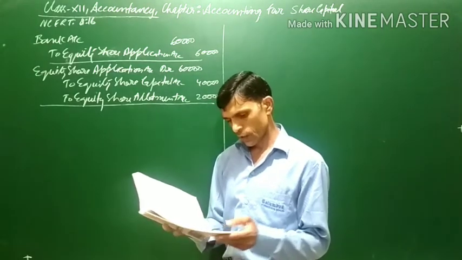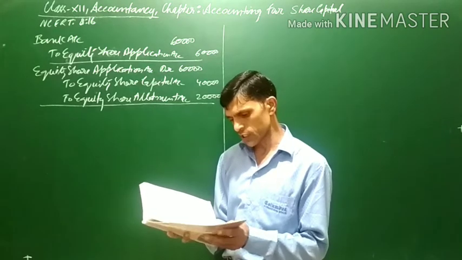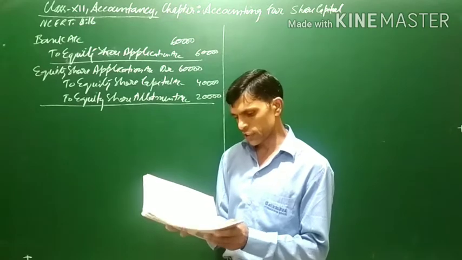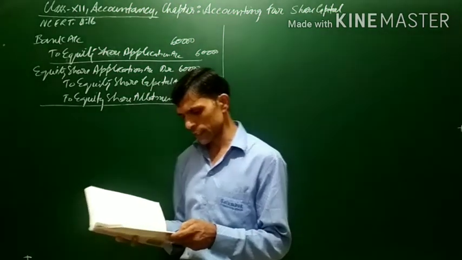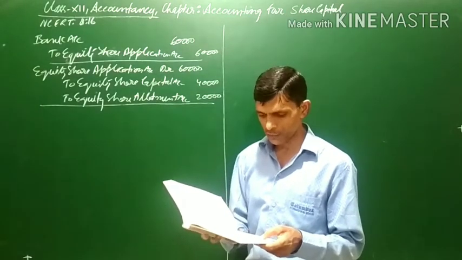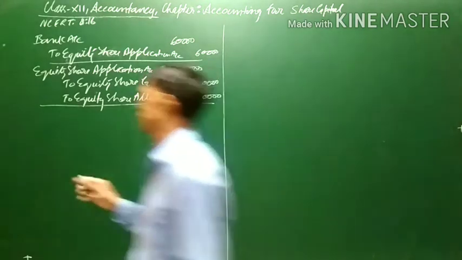Next, Mr. Mohit, to whom 400 shares were allotted, failed to pay the allotment money and the first call, and his shares were forfeited after the first call. Now the allotment is to be made, and as we know, 5 rupees is to be called along with the premium, which is 3 rupees per share.